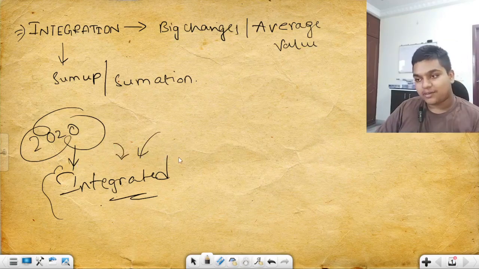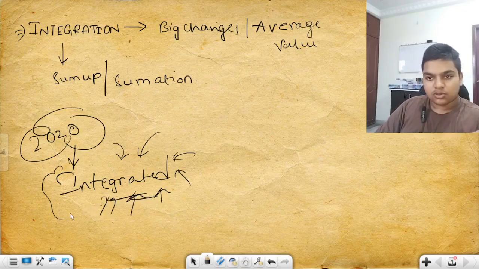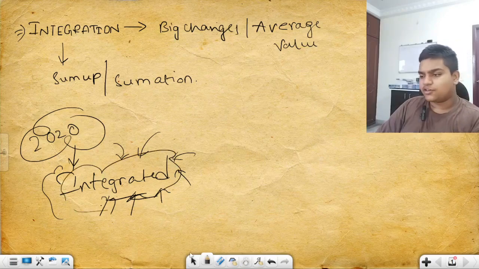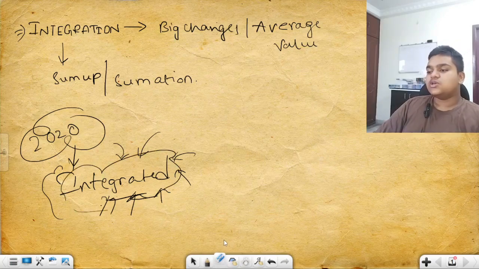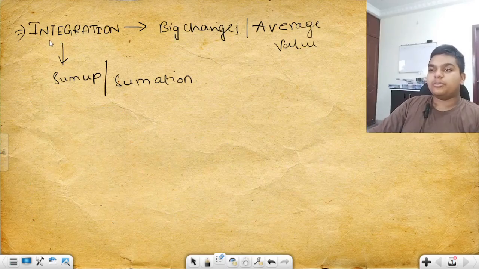If you have to make a project, it has to include biology, physics, chemistry, or maths, and if you have English, you have to include that too. So all this is the integrated project. It was given separately for groups and separately for languages. That is the meaning of integration, so I took this example to explain the meaning of integration, guys. Okay, just leave it. So integration means summation or to sum up.